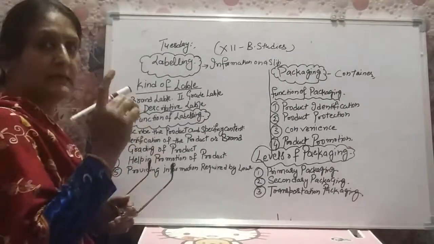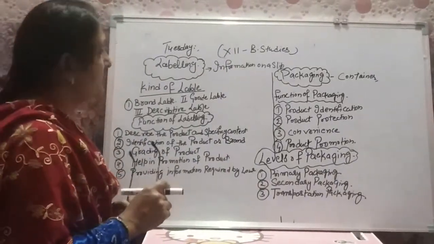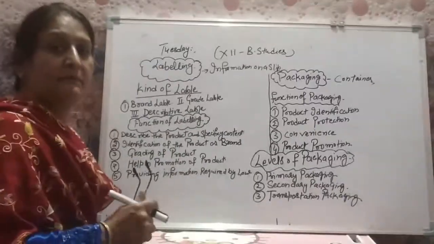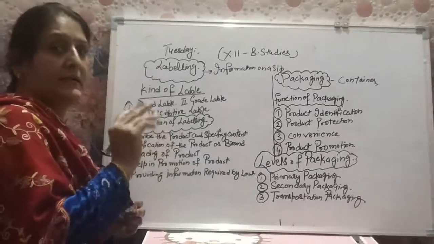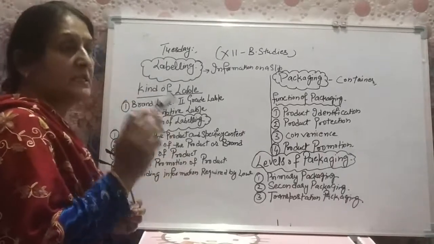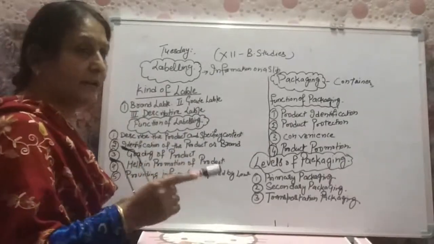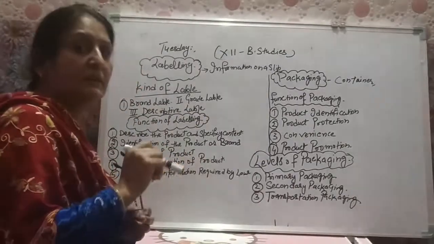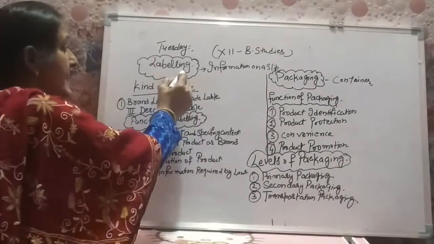Label means on a product, a slip of information is to be pasted. That will be known as a label, and the process to maintain the label will be known as labeling. So when the product is manufactured, on the packet there is a slip, and this slip contains all the information regarding the product, such as manufacturing date, expiry date, ingredients used in the product, how to use the product, and precautions regarding using the product. All this information is given on a slip, and that slip will be known as the label. And the process of maintaining the label will be known as labeling.